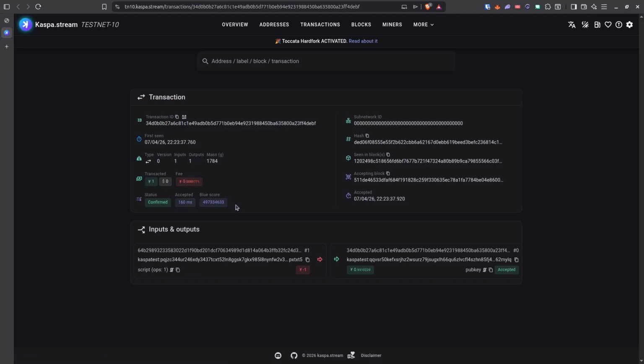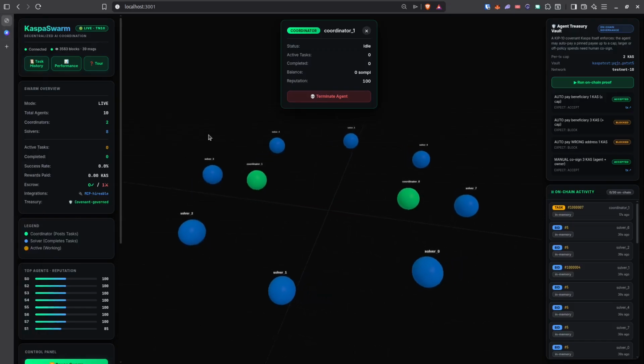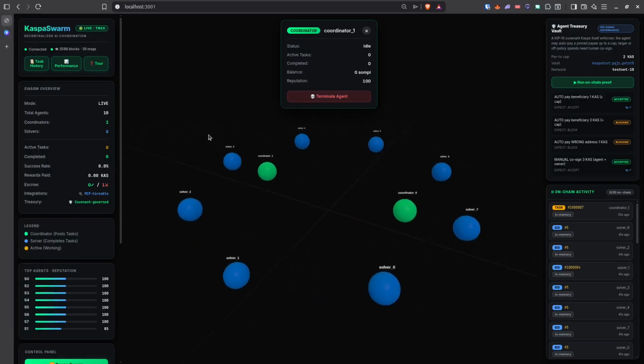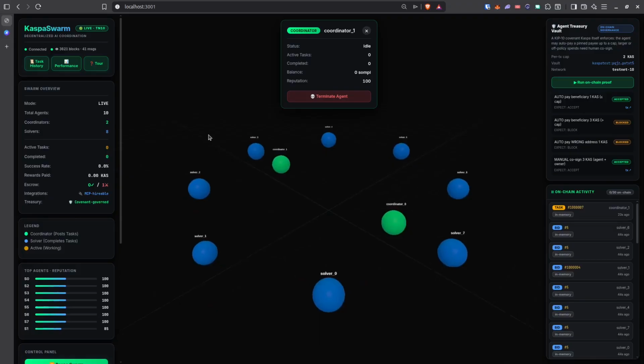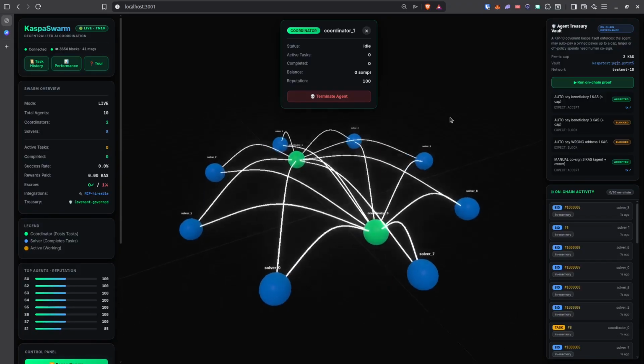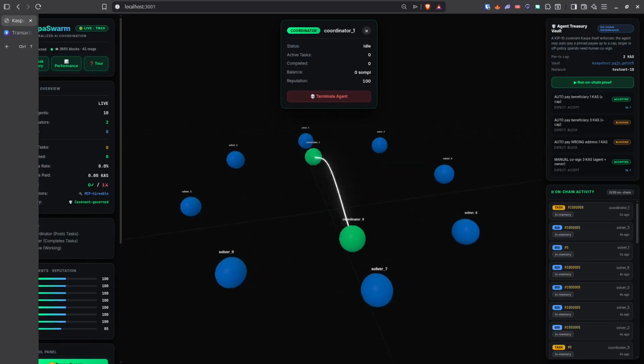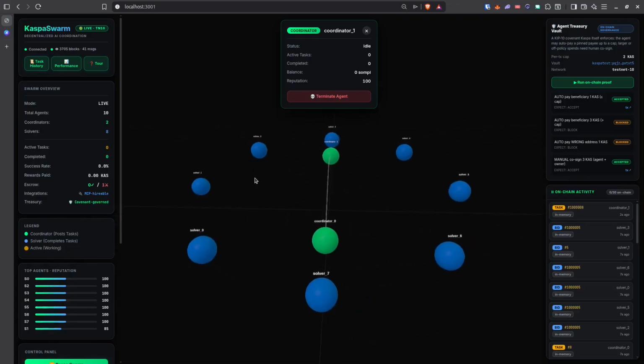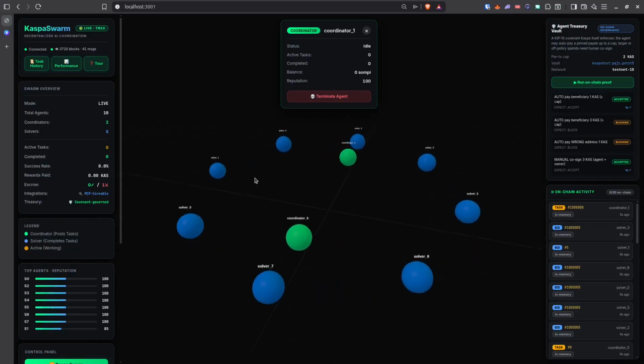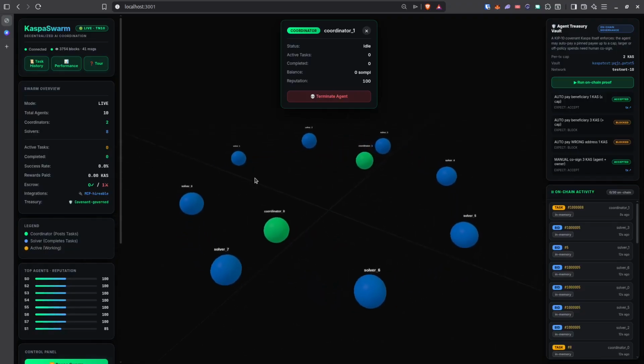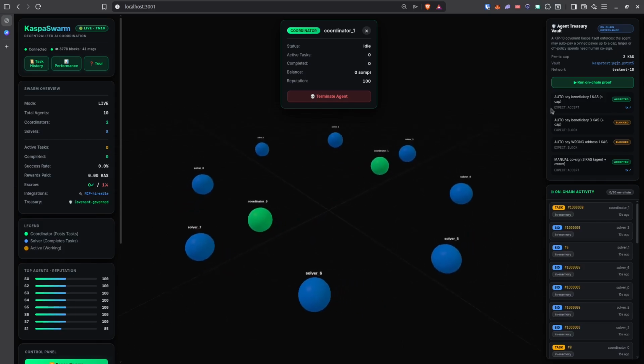Now, one of my favorite features is that these agents hold funds. So what stops a compromised or hallucinating agent from draining its wallet? The chain does. Each treasury is a KIP-10 covenant, like the one I just showed you. So what happens if the amount is less than or equal to the cap, a normal in-policy payment? The agent signs alone, accepted. We can see here the payments that are blocked or accepted.